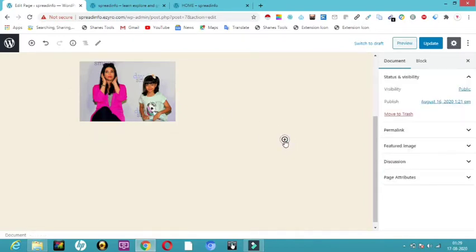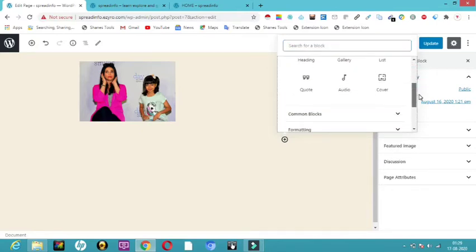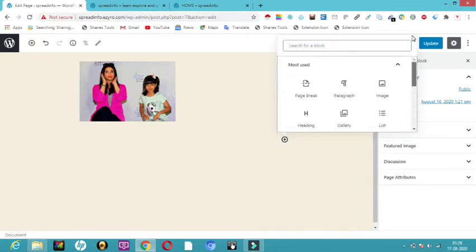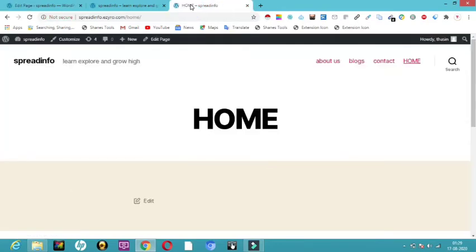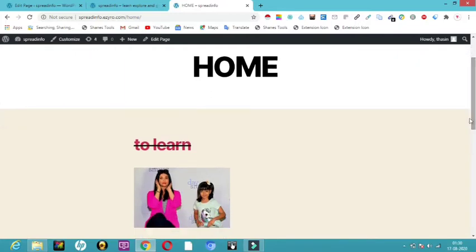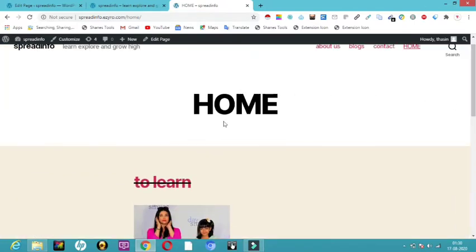Now again I want a paragraph, and if you want to insert any audio, anything, you can just use this. Now all I have to do is click on the update button. So now I have clicked on update and the page is updated. Let's go to our website and click on the refresh button and see whether it gets updated automatically. Yes, in my home page, here you can see the strikethrough text, and also the image has got updated to my website.